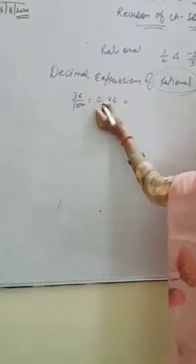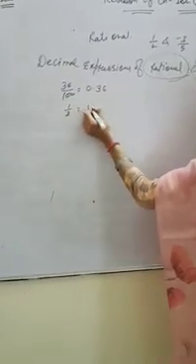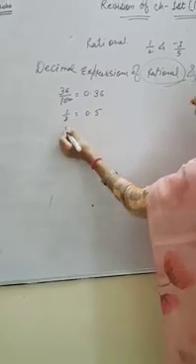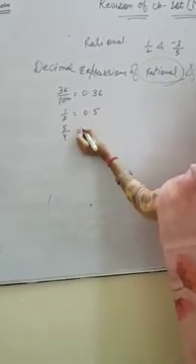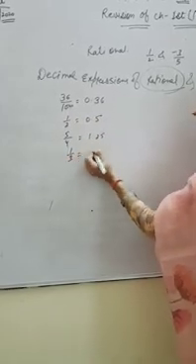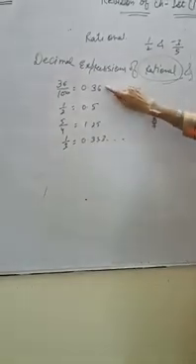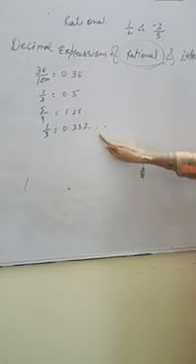100, we can write 0.36. Similarly, if I want to write 1 by 2, it is 0.5. Similarly, if I am writing 5 by 4, it is 1.25. If I write 1 by 3, it is 0.333 and so on. Here I am taking numbers that are either terminated or not terminated.